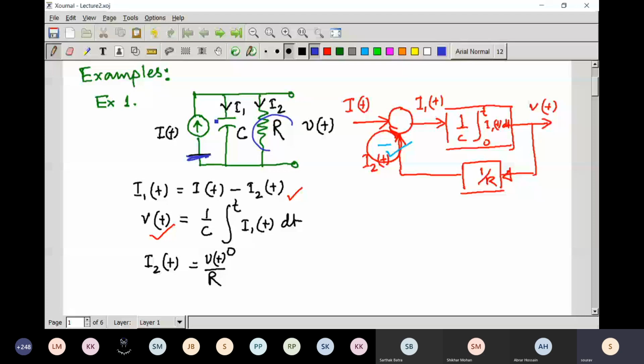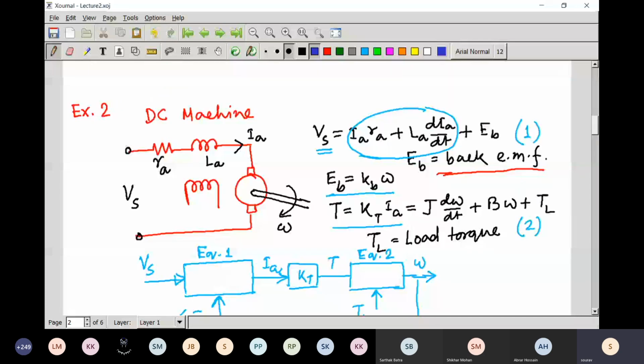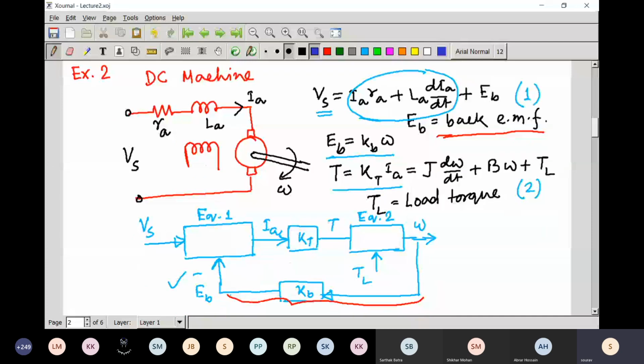That means no current will flow here, and from here it is clear that it is negative feedback. Similarly, in the case of a DC machine, you can see that whenever speed is 0, there is no back EMF.